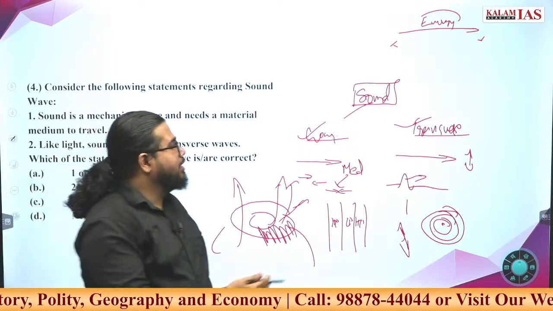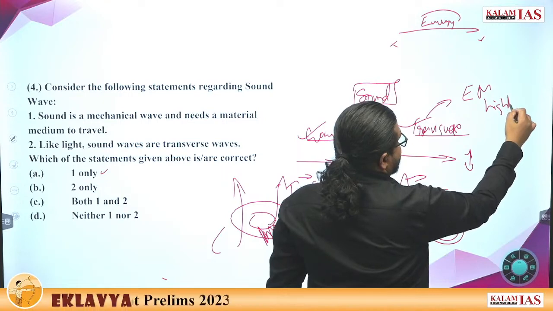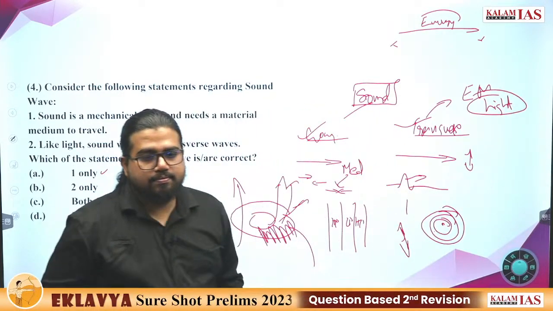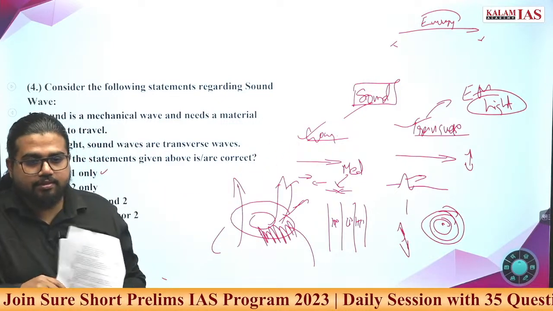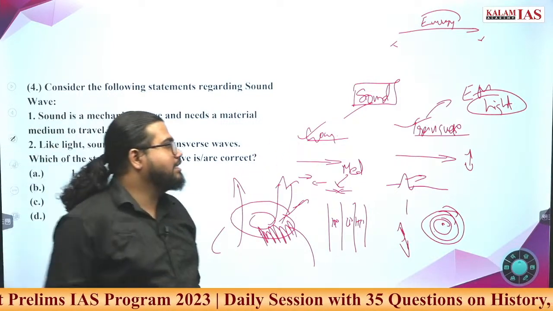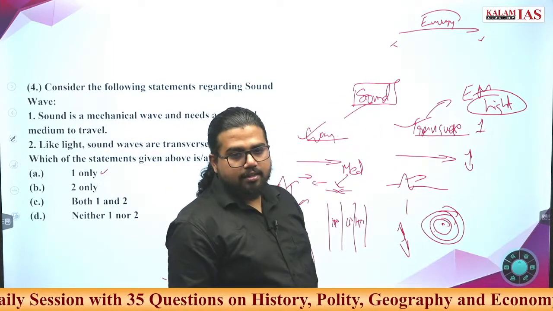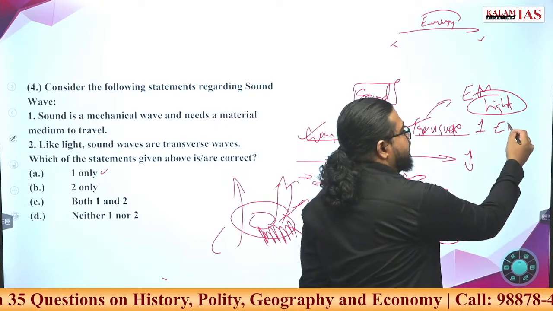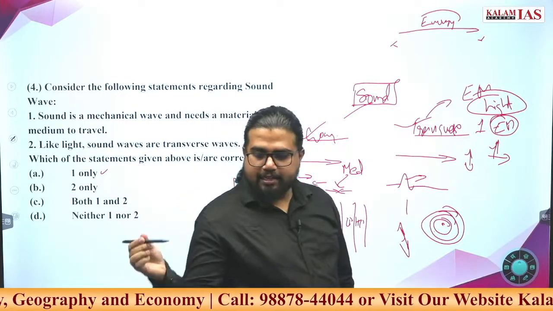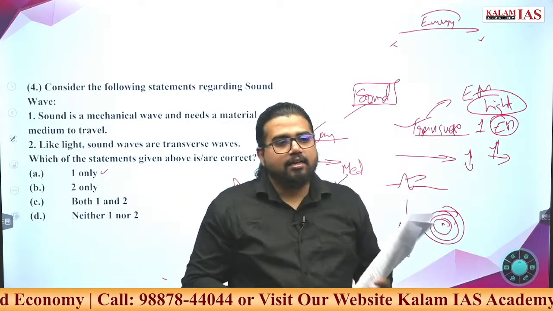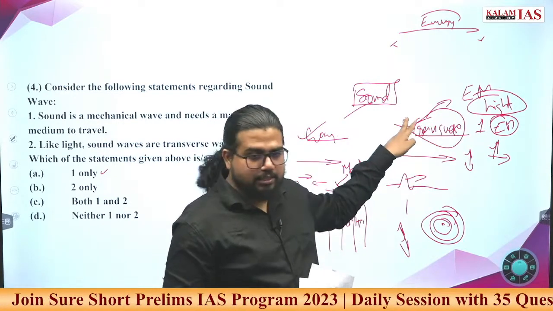Now tell me what kind of wave is an electromagnetic wave or light? Is light a longitudinal wave or transverse wave? Light is a transverse wave. What exactly is oscillating in this? Electric and magnetic fields. These two things are oscillating in perpendicular directions. If light is going like this, electric and magnetic fields are oscillating in perpendicular directions. So light is a form of transverse wave.